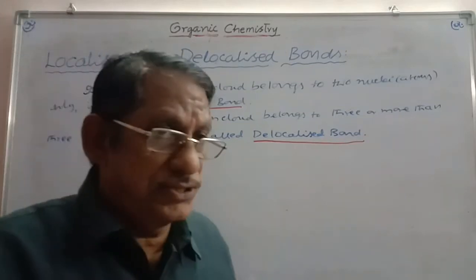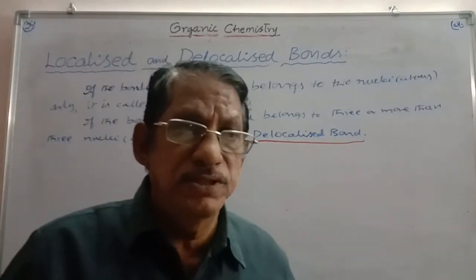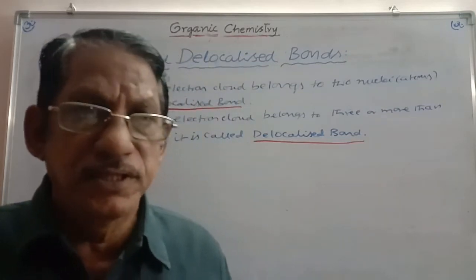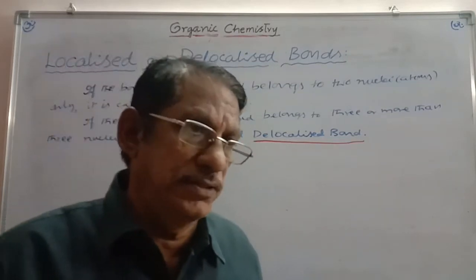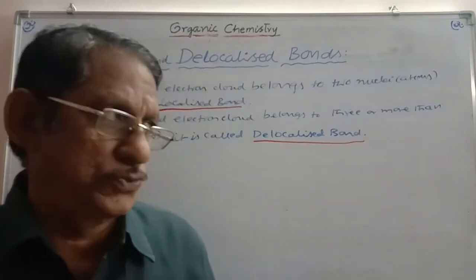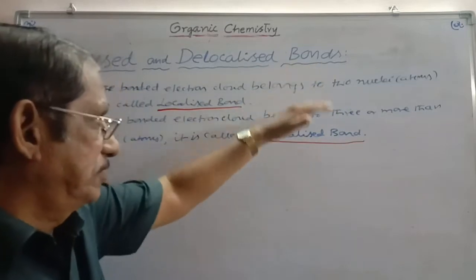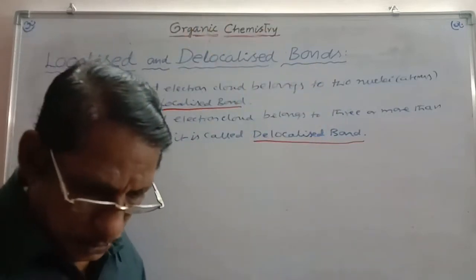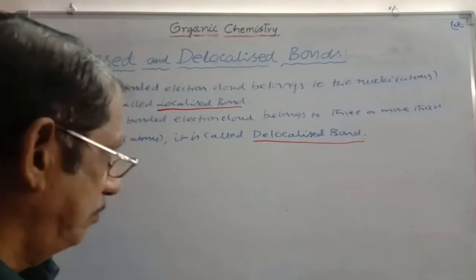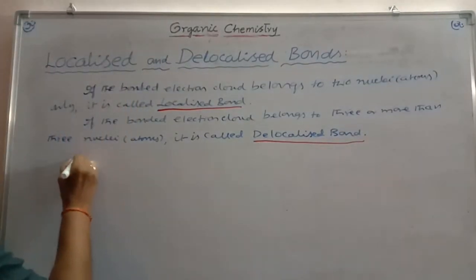There is one sentence: where there is delocalization, there is stabilization. The greater the delocalization, the greater the stability. So delocalized bond is more useful to study the stability also. And you have to know the difference between these two. To understand better, you have to consider an example. First of all, I am taking ethylene.